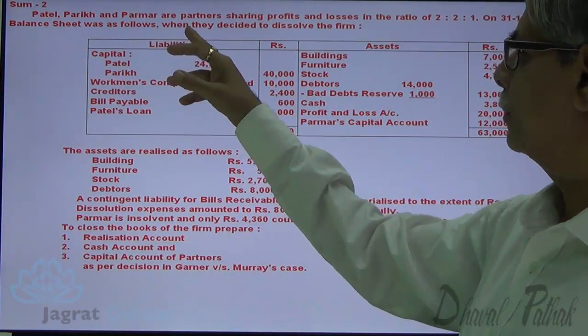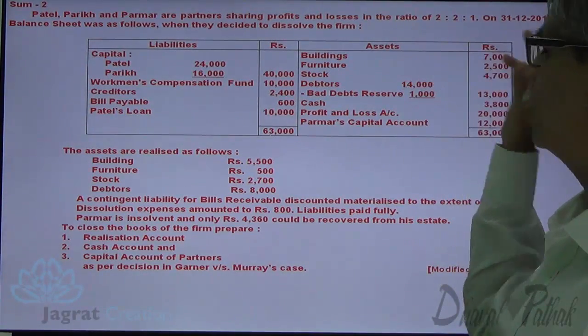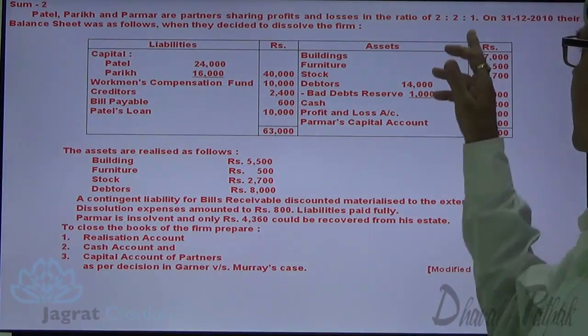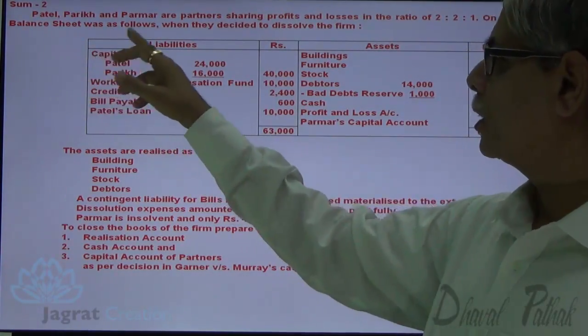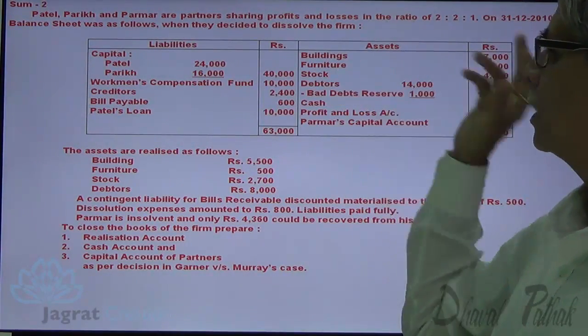Patel, Parikh and Parmar are partners sharing profits and losses in the ratio of 2:2:1. On 31st of December 2010, their balance sheet was as follows, when they decided to dissolve the firm.